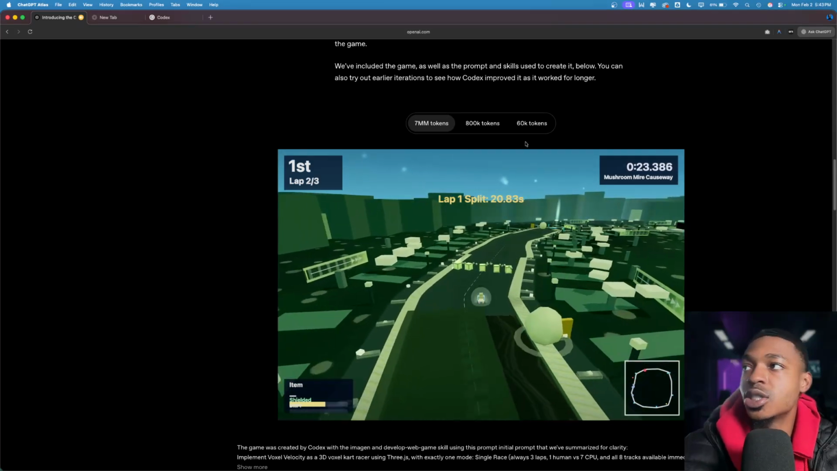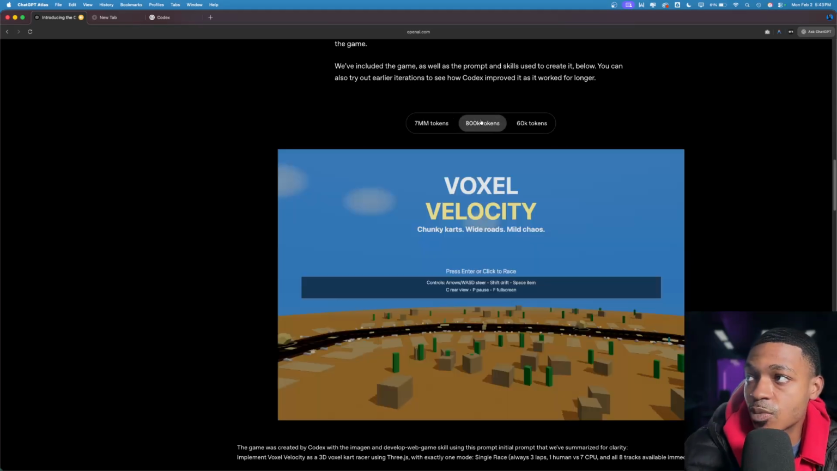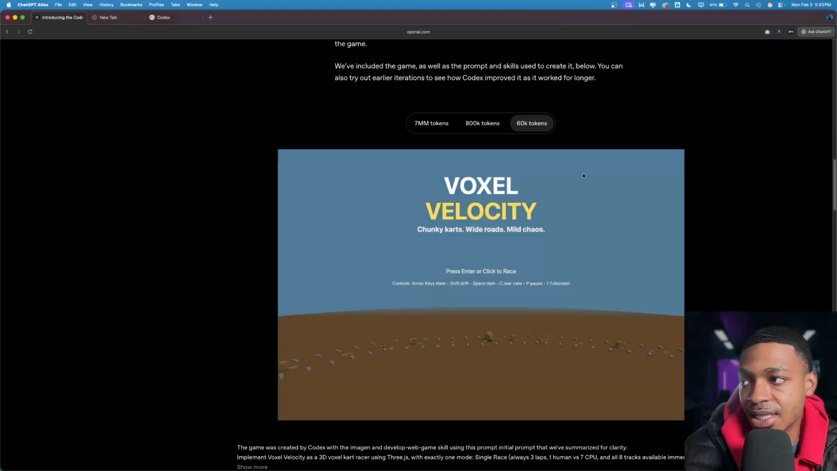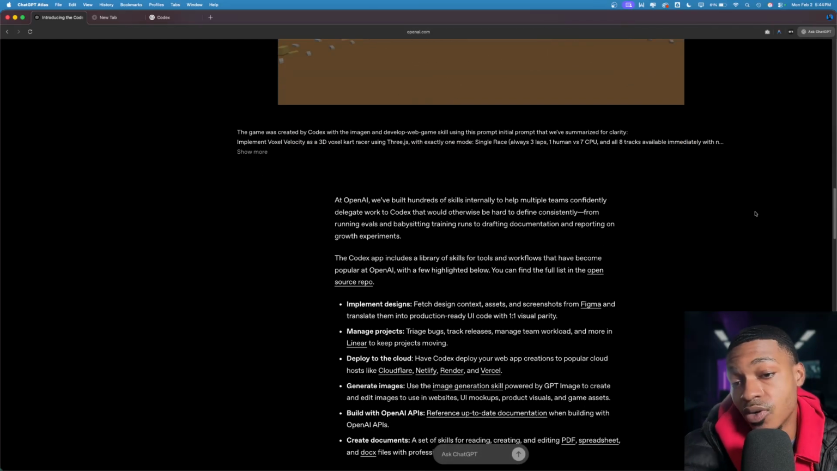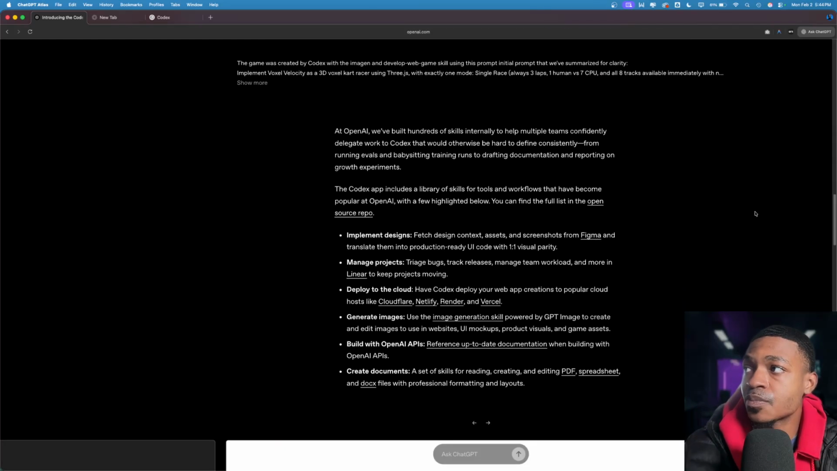Okay. So you have the 7 million tokens one, then you got the 800K, and then you got the 60K, and they're basically showing the token usage and what different levels of token usage are going to yield in terms of results. So that's a great demonstration.